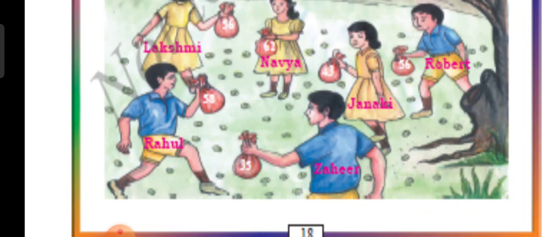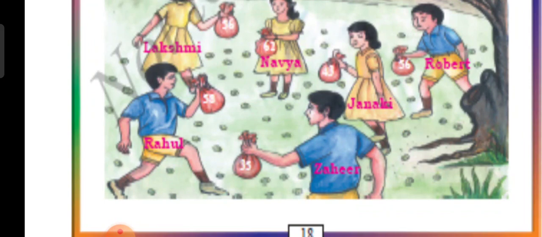Counting means, for example, Rahul has 5 chocolates. How will he count? 1, 2, 3, 4, 5. So he counts like that.